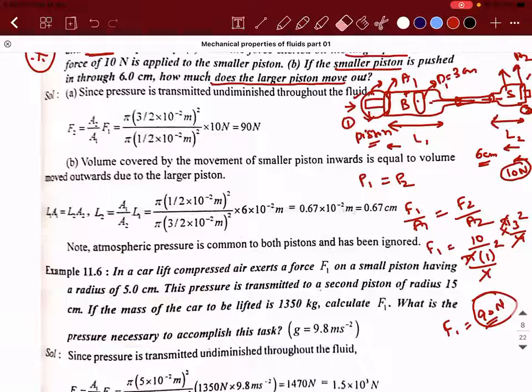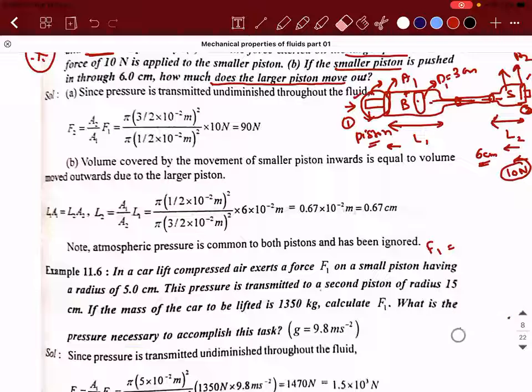By applying a force of 10 Newton, you pushed the smaller piston by 6 centimeter and you generated a force of 90 Newton on the other side. But how much distance is that 90 Newton able to push the piston out? That is the question. When you talk about this, can I say that volume is conserved?